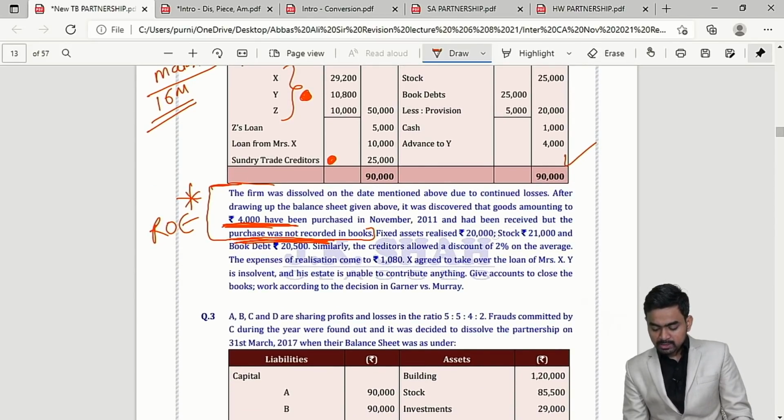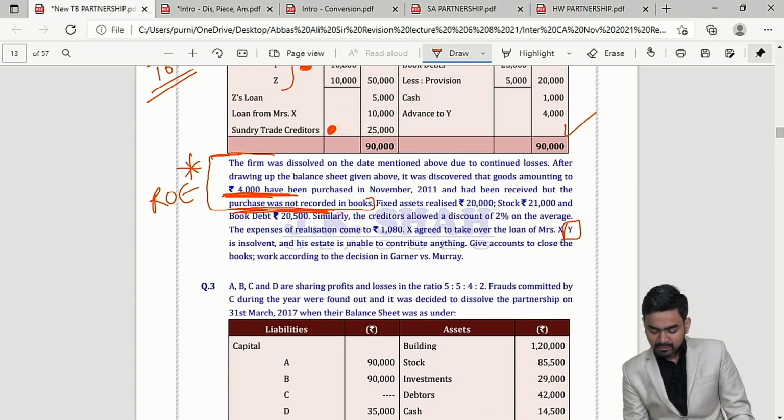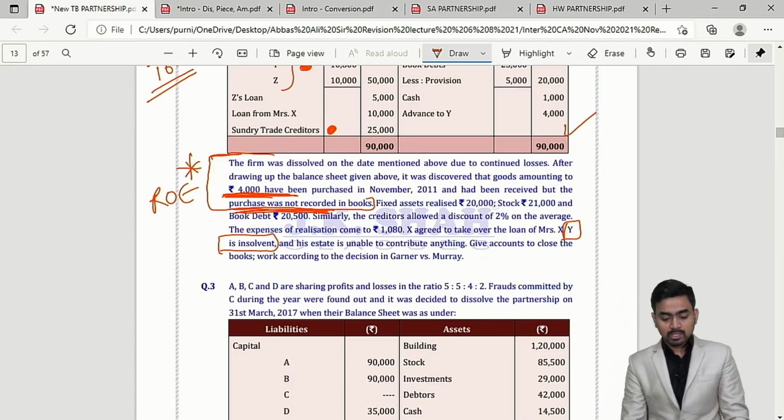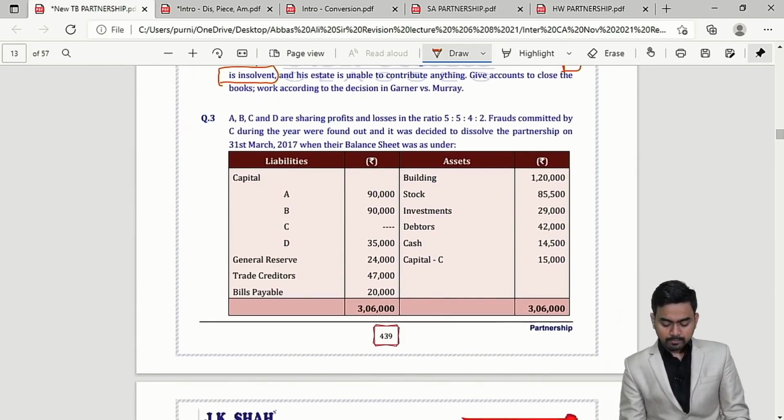Okay, my dear students. This is a simple sum now. Here see, it is clearly given that Y is insolvent. So if the information is given, then follow 3 steps. A similar sum is not there in homework and past exam. This is an institute material sum.